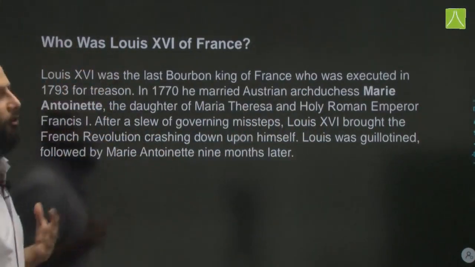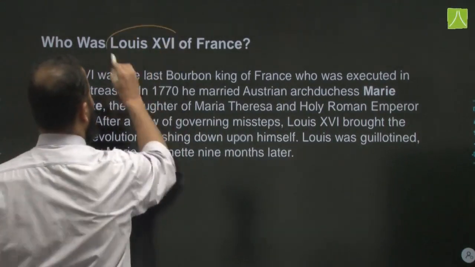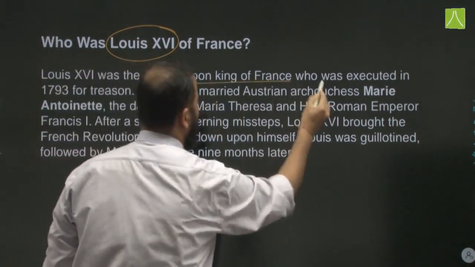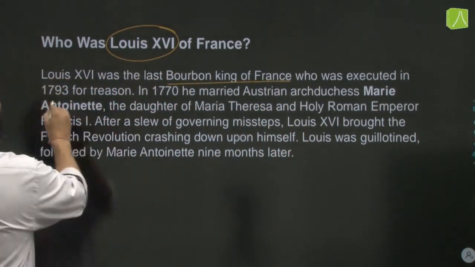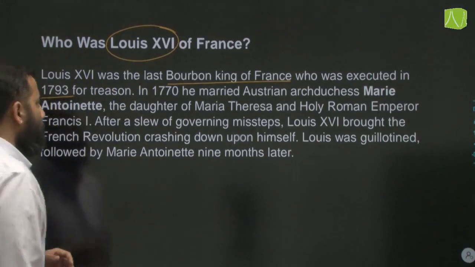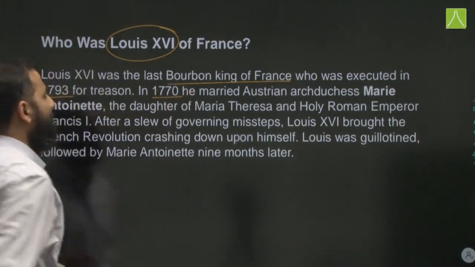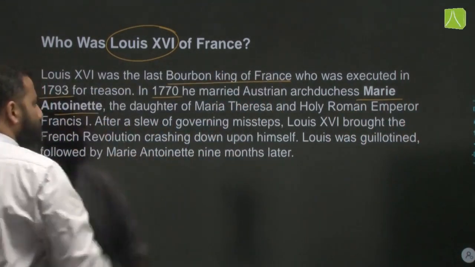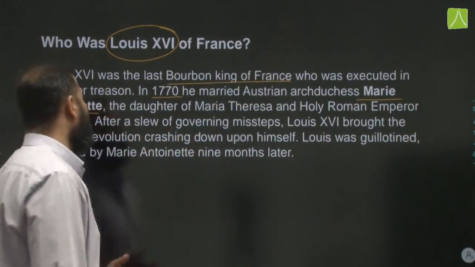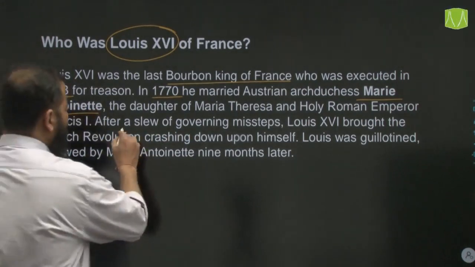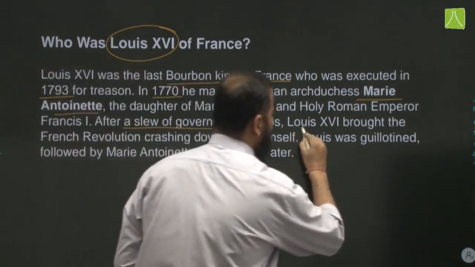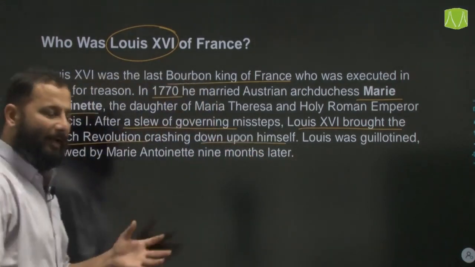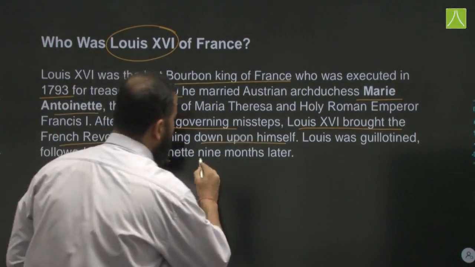Now, who was Louis XVI of France? Louis XVI was the king of France. He was the last Bourbon king of France, who was executed later on in 1793 for treason. In 1770, he married Austrian princess Marie Antoinette, the daughter of Maria Theresa and Holy Roman Emperor Francis I. After a slew of governing missteps, Louis XVI brought the French Revolution crashing down upon himself. Louis was guillotined and followed by Marie Antoinette 9 months later.